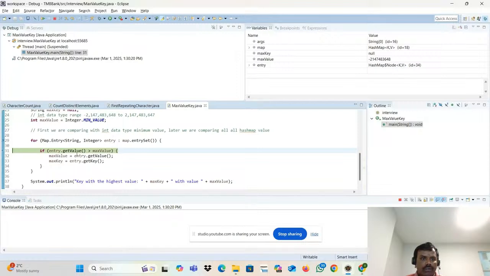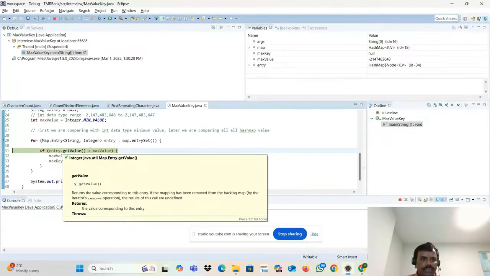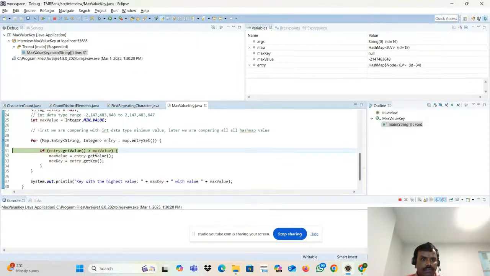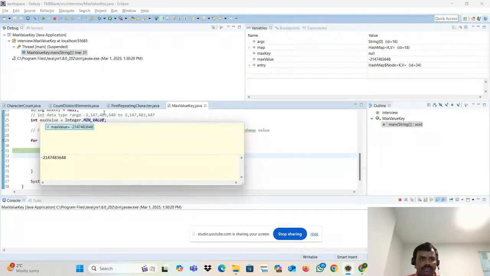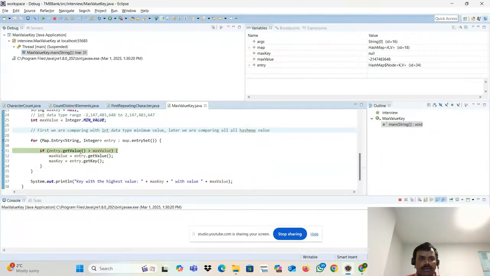Okay. Now, what is the first one here? What is the max value? Right now, max key is null. What is the max value right now? This one. How did this value come? Because of this one. See that? This one. Okay. Now I'm going here.